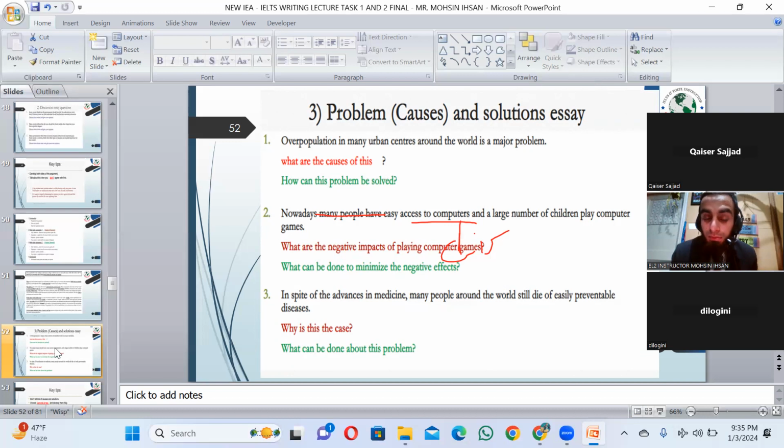It's a population problem. So in body number one, you'd mention the problems, and in body number two, you'd mention the solution. In body number one, what are the causes of this? In body number two, how can this problem be solved? So the solution will be written in body number two.